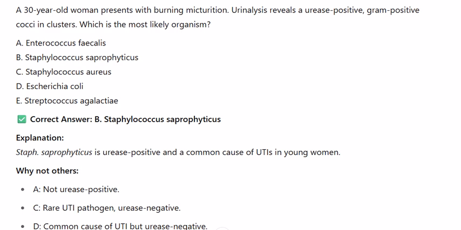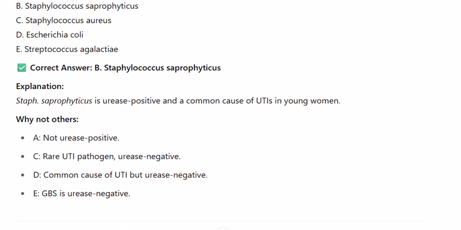Why not others? A. Not urease-positive. C. Rare UTI pathogen, urease-negative. D. Common cause of UTI but urease-negative. E. GBS is urease-negative.